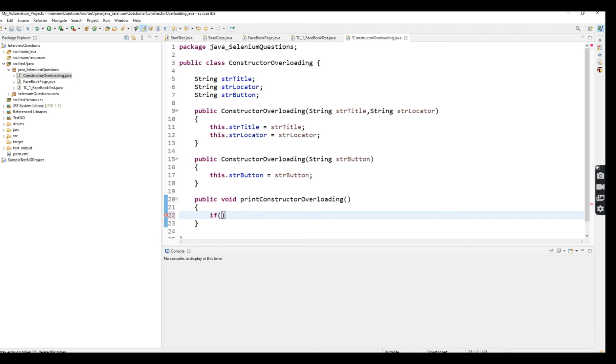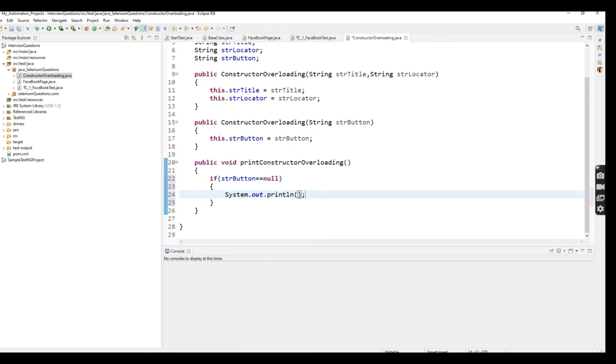When the string button is equal to null, at that time you are going to print the string title and string locator.